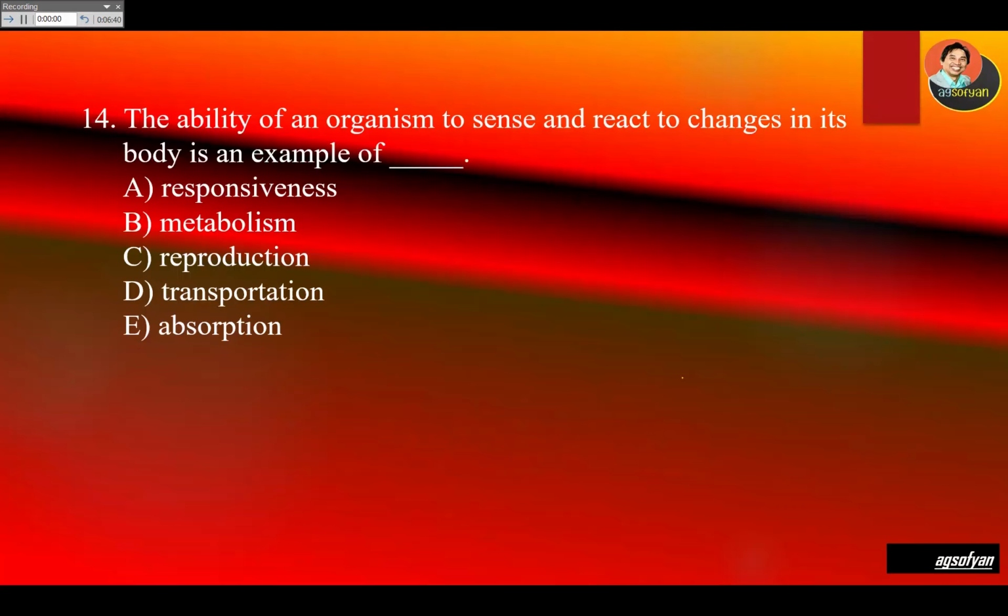The ability of an organism to sense and react to changes in its body is an example of what? So sensing and reacting is going to be response. Okay, sense and then react is going to be response. So look for that one. Responsiveness. So this is also another characteristic of life, responsiveness.